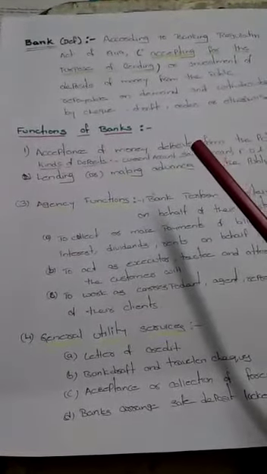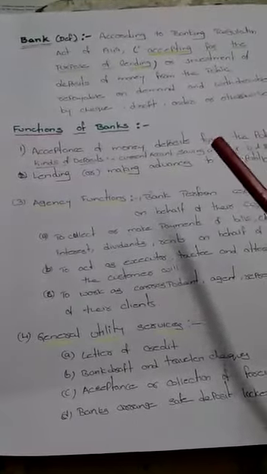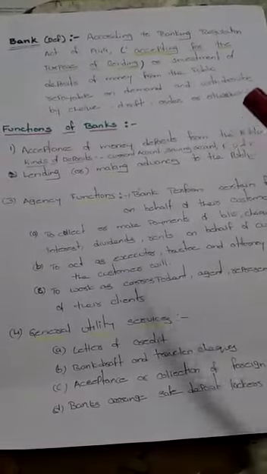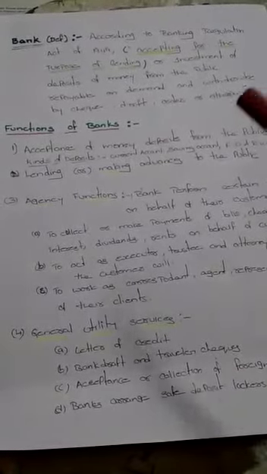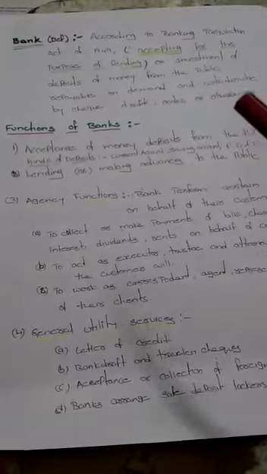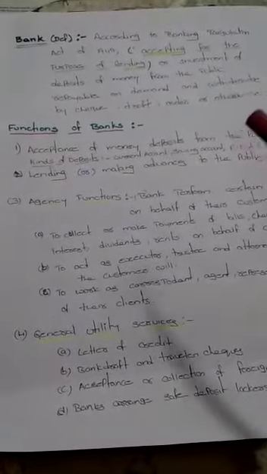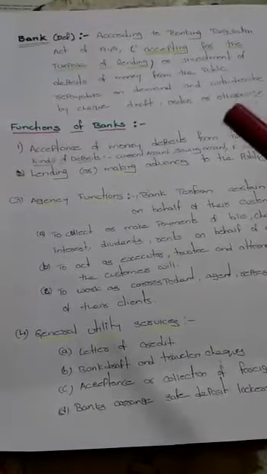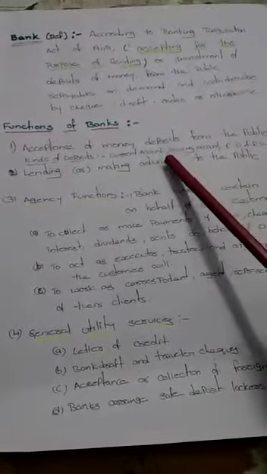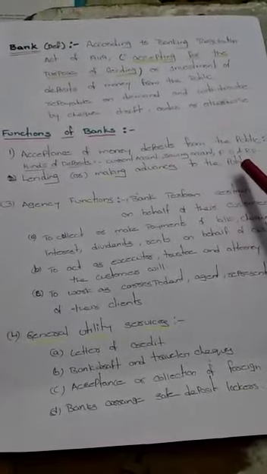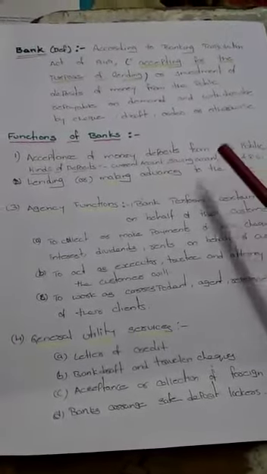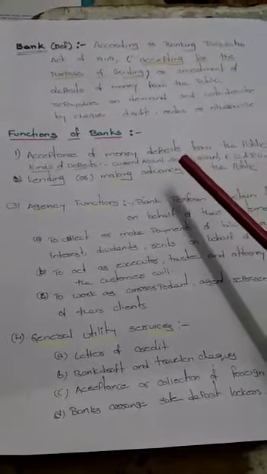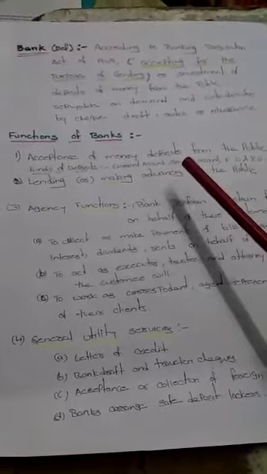Let us discuss the first one, acceptance of money, deposits from the public. That means money is accepted from the public in the form of deposits. That is the main source of funds of the bank. It accepts deposits from the public in the form of a current account, savings account, fixed deposits, or recurring deposits, and it is repayable on the demand of the public, and it is shown on the liability side of the bank.